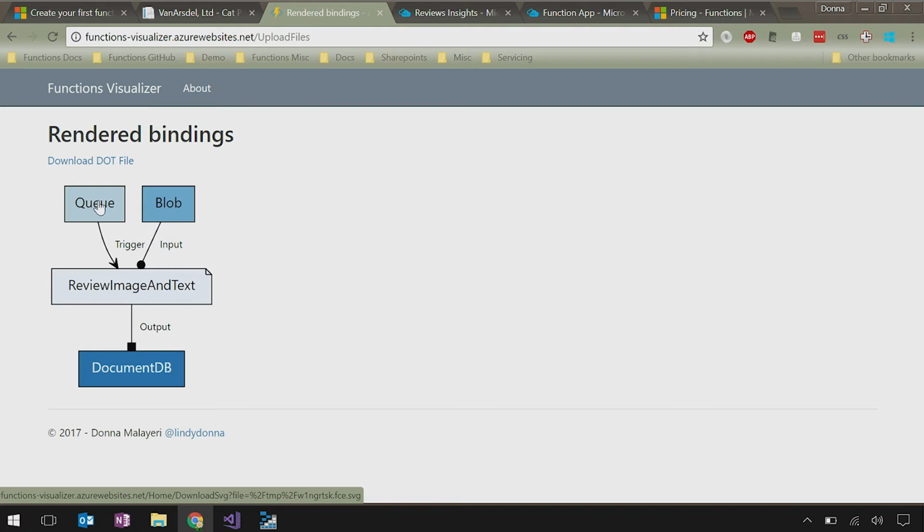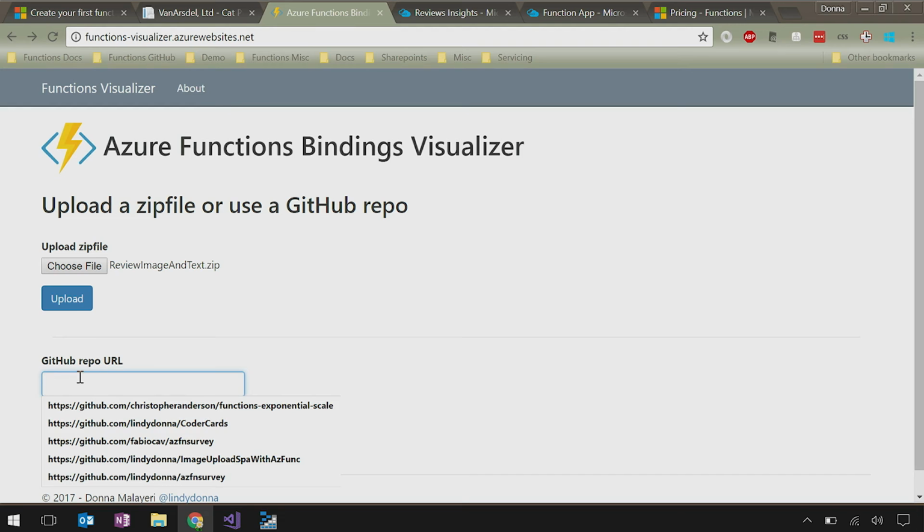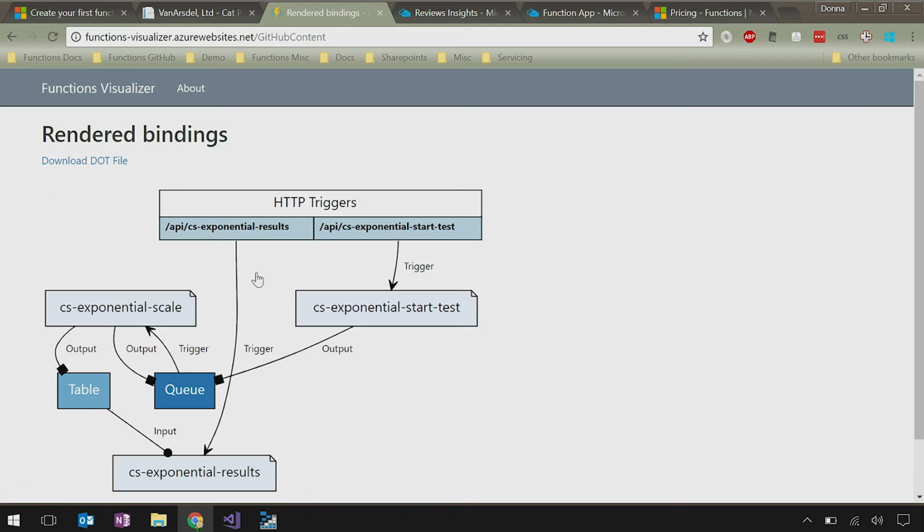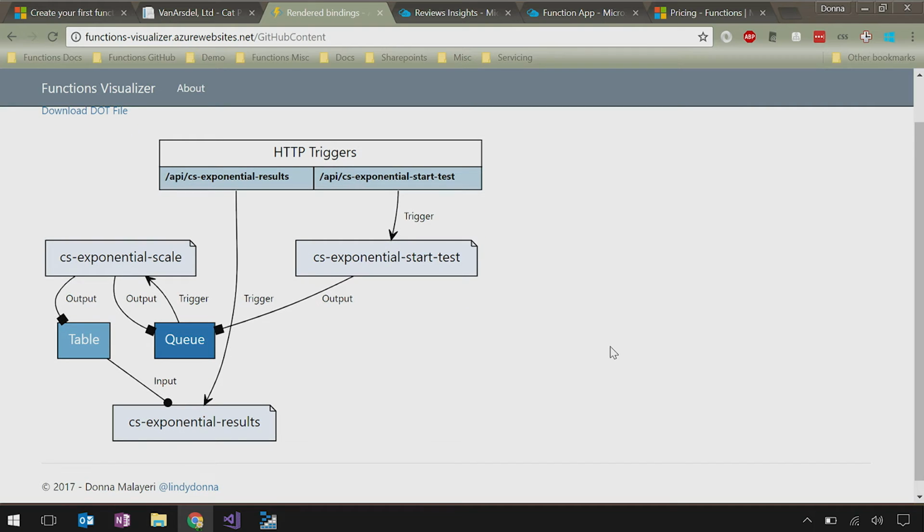That's cool. So here, notice that we have a queue and a blob. It's showing document DB as output, even though it's both input and output. And our function is review image and text. Got it. Cool. So if you had a more complicated example, this is one that Chris Anderson has, which is an exponential scale sample, which does exponential scale by creating two queue messages for each queue message that it received. So this actually will cost you a lot of money if you leave it running too long. Yeah.